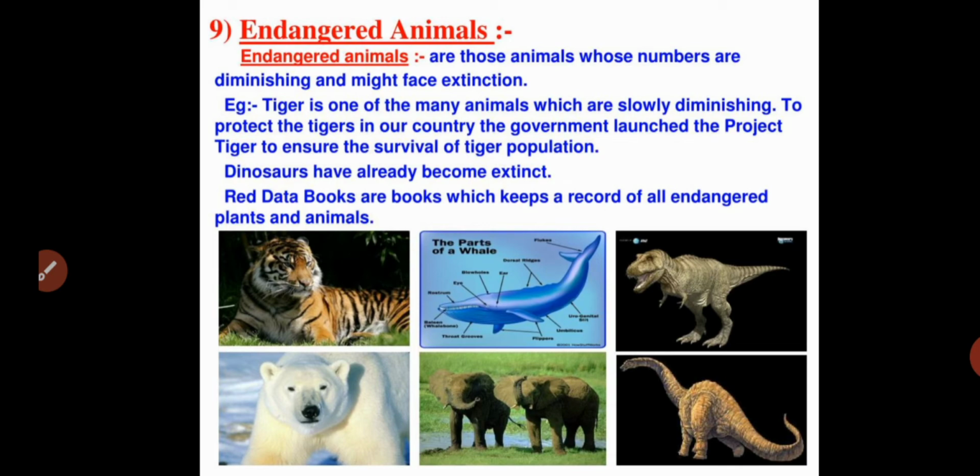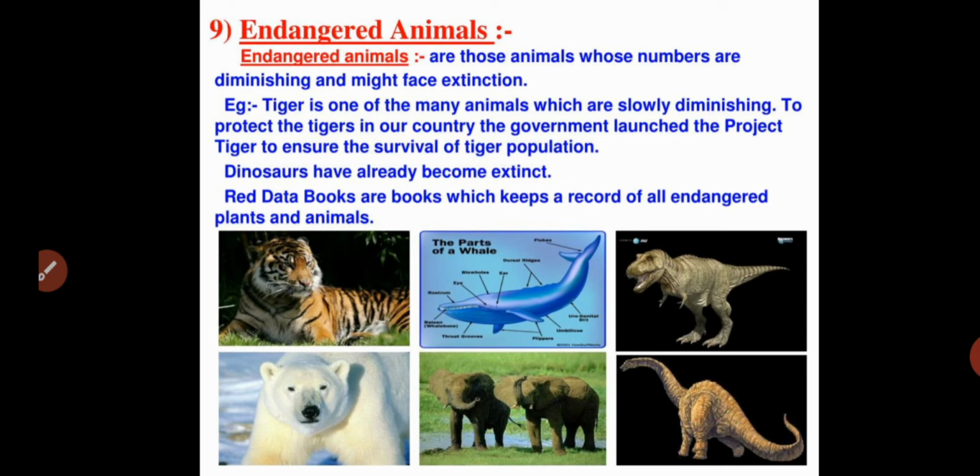The particular animals or plants are present only in that area and are not present in other areas. Only that area contains that type of species of animals or plants. Those animals or species are commonly called endemic species or endemic animals.